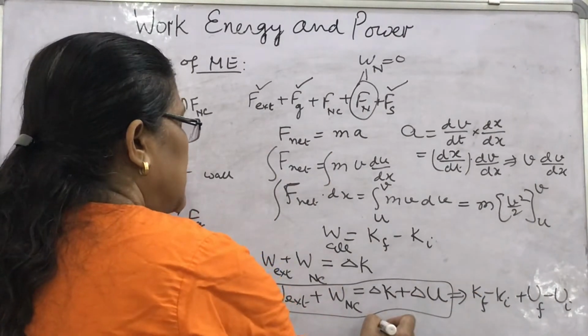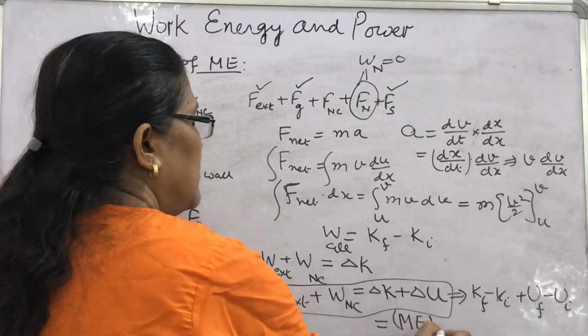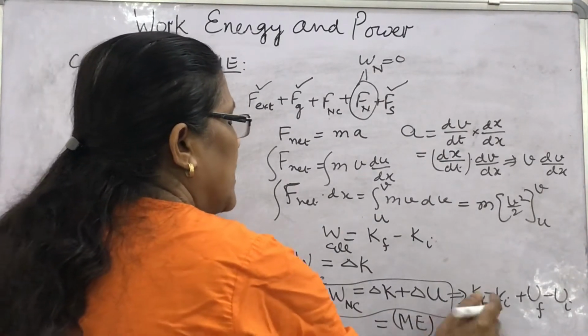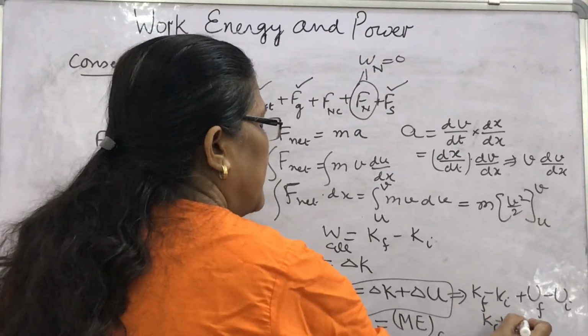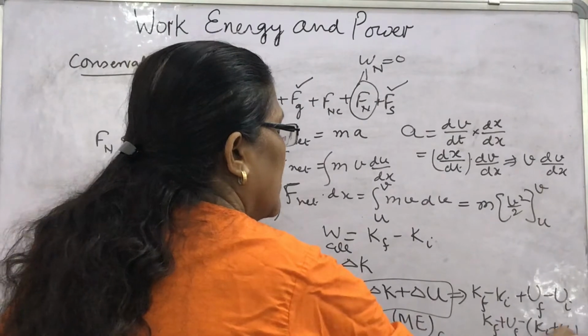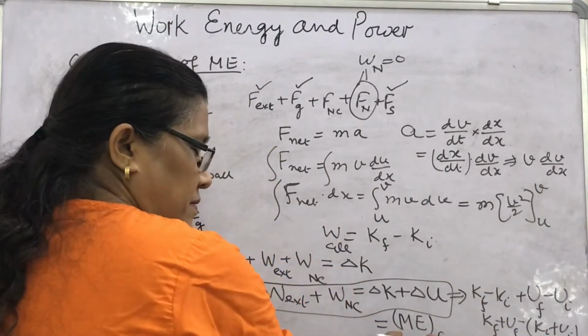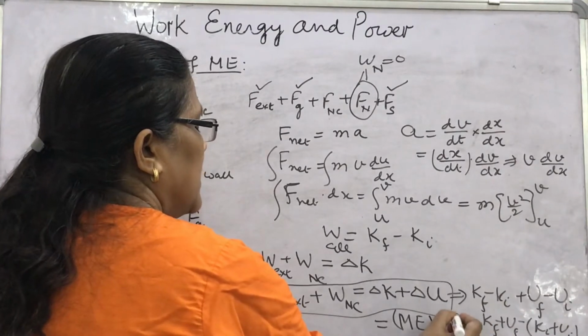You can also write this as mechanical energy final, Kf plus Uf, minus Ki plus Ui. So this is final mechanical energy minus initial mechanical energy.